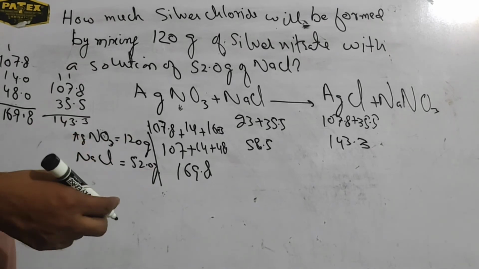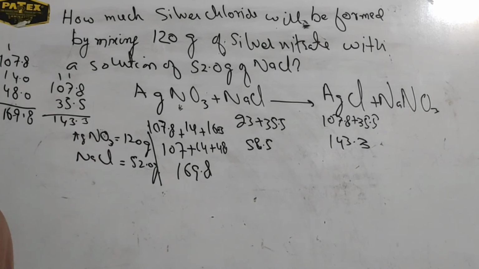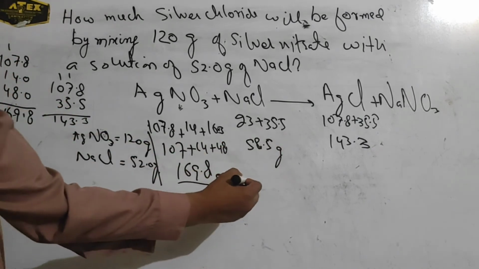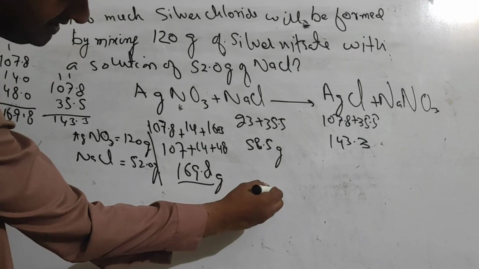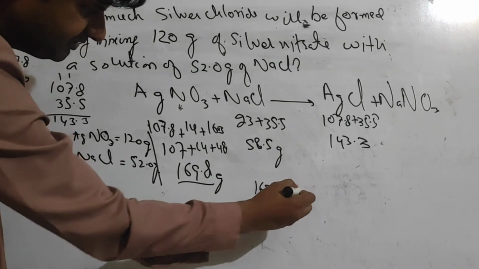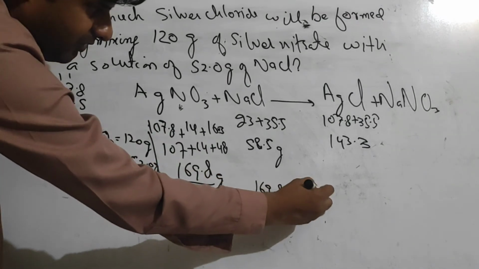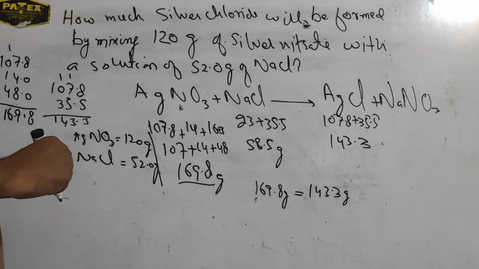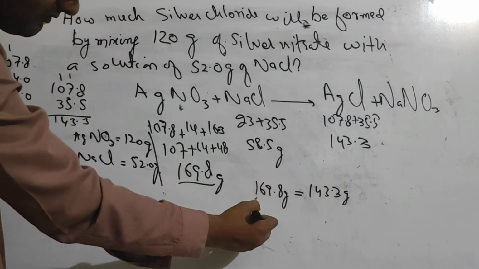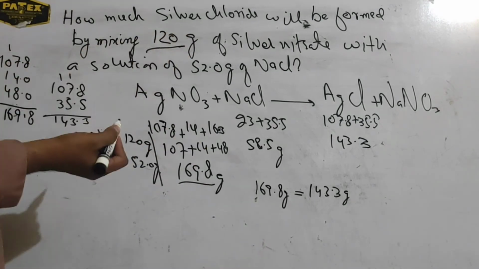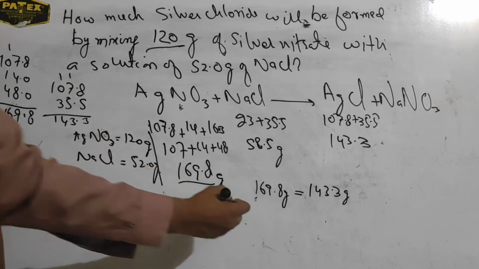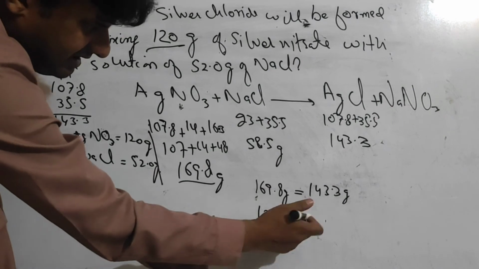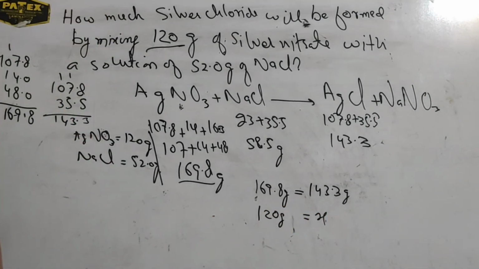So we have to do a little bit of calculation here. Suppose 169.8 gram of silver nitrate produces 143.3 gram of AgCl. What they are asking is: 120 gram of silver nitrate, how much silver chloride is produced?